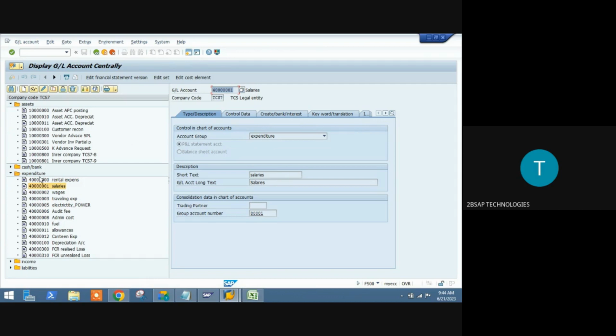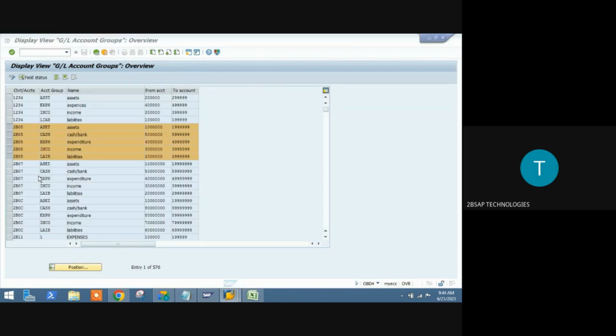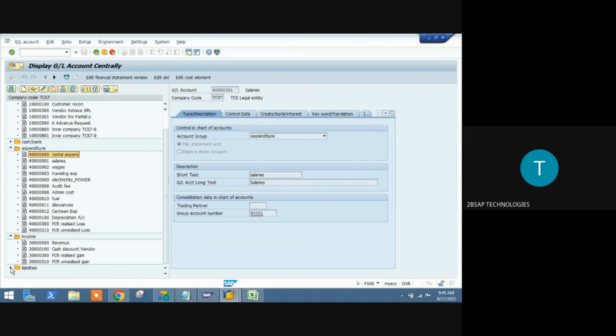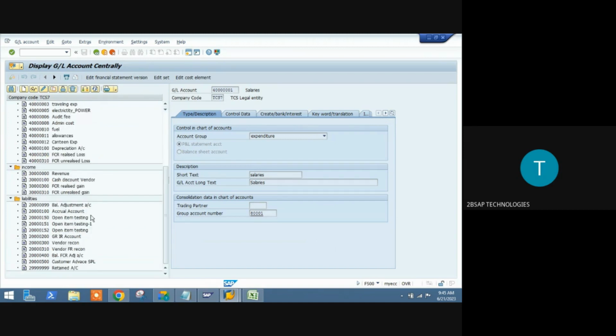Now see, expenditure is my group. That is what you have defined here. For this expenditure, these are the codes from here to here. So my code also will be in the respective range. Within that only, it will be available. See, 4 all zeros, 1, 2, 3, 10, 20, 12, 100, 300, 310, based on requirement I have created. Now this is the entry you are going to pass. In the same way, you can see some income will have revenue, cash discounts. And your liabilities also, you can see some of the things we have created.